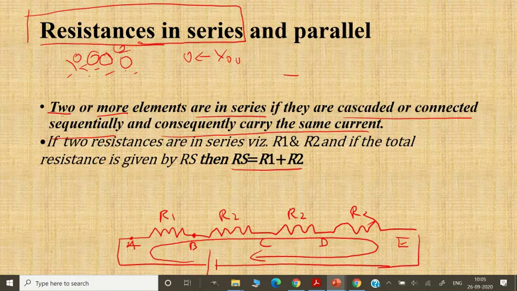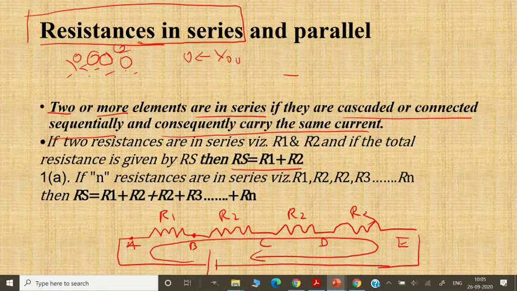And now, if there are n resistances, then you'll have R1 plus R2 plus R3 plus R4 plus R5 plus R6 plus R7 plus R8 plus R9 till Rn. So that is your resistance in series. I hope it's clear, right? So we'll quickly move on to resistance in parallel. What is resistance in parallel?